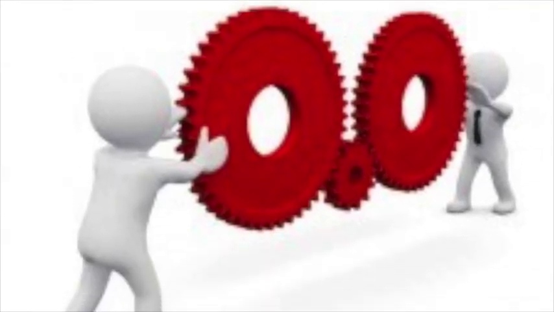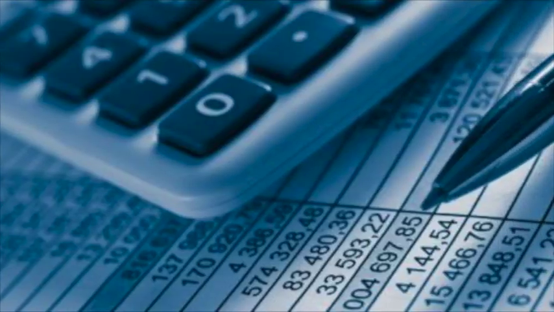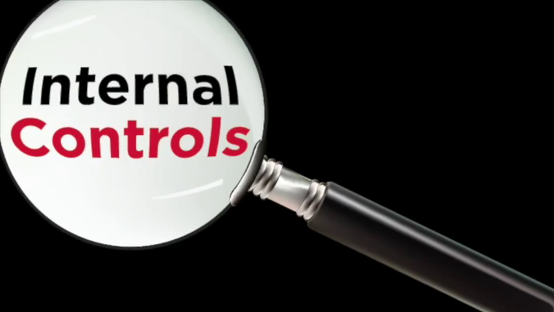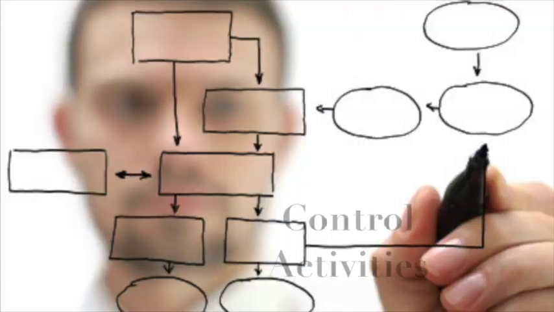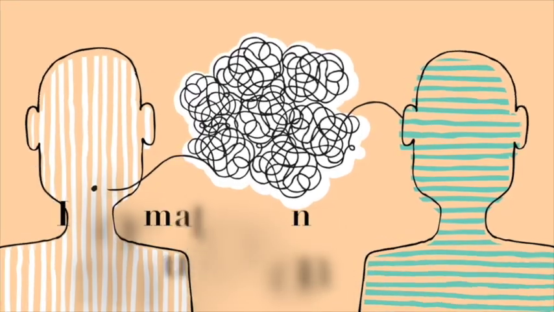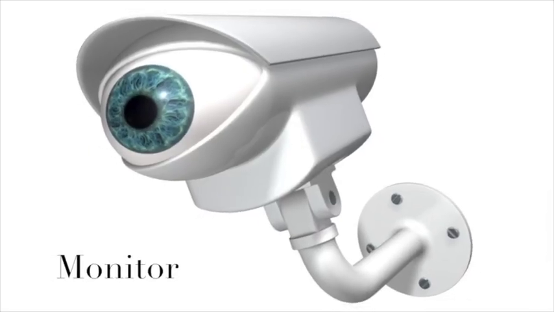What is internal control? It is a system of policies and procedures used in a company to promote efficient and effective operations, reliable financial reporting, and compliance with laws and regulations. The five components that make up internal control are control environment, risk assessment, control activities, information and communication, and monitoring.